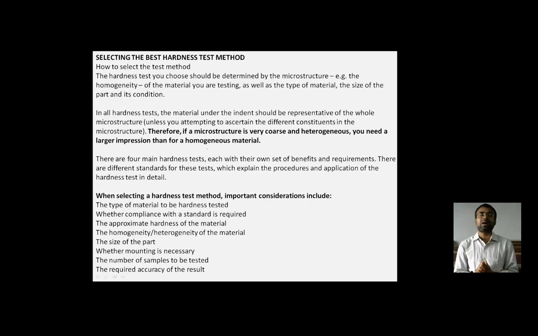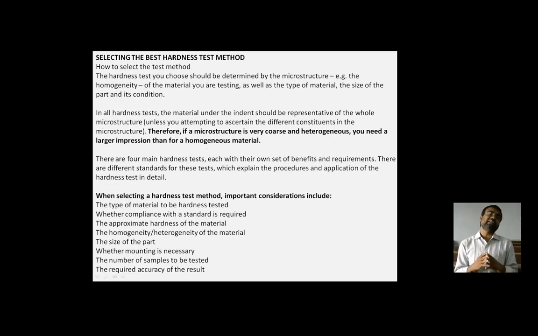So when selecting a hardness test method, it is important to consider the following: the type of material to be hardness tested, whether compliance with the standard is required, the approximate hardness of the material, the homogeneity or heterogeneity of the material, the size of the part, whether mounting is necessary or not, the number of samples to be tested, and the required accuracy of the result.